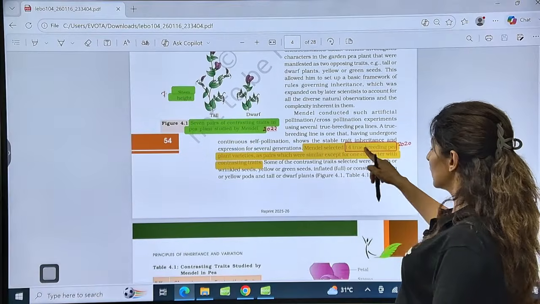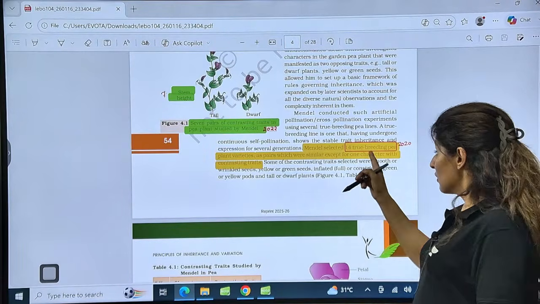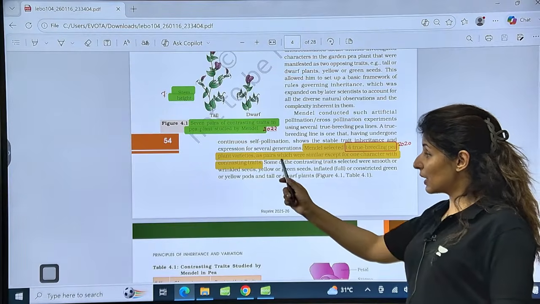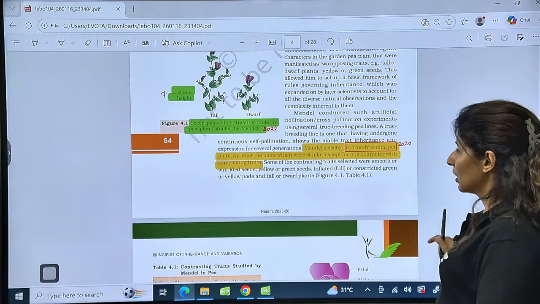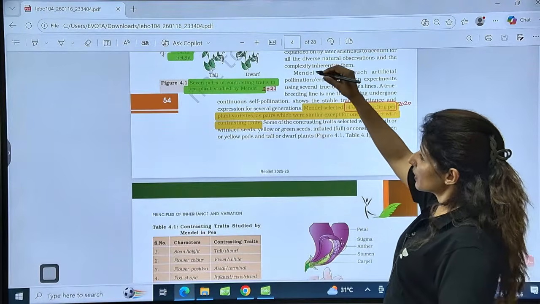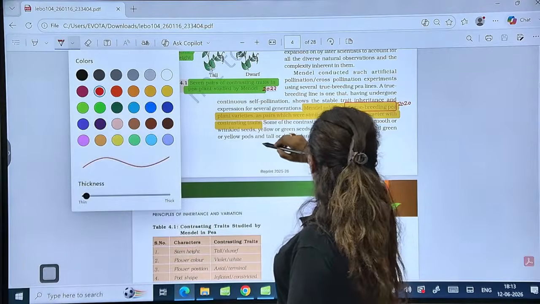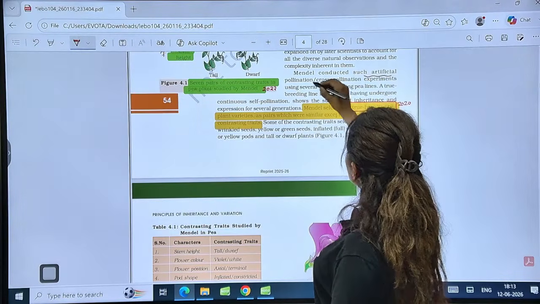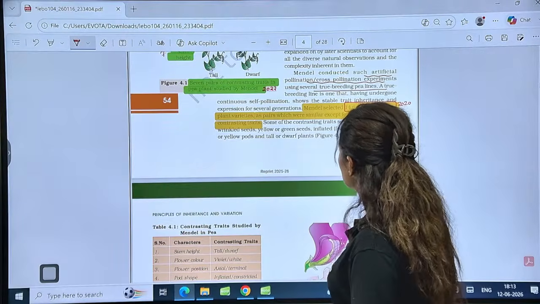Then, how many true breeding pea plant varieties were taken? These were statement-based questions. 14 true breeding pea plant varieties were taken as pairs which were similar except one character with the contrasting trait. Is that clear? Which experiments were conducted? Cross pollinations. Mendel conducted artificial cross pollination experiments using several true breeding pea lines.